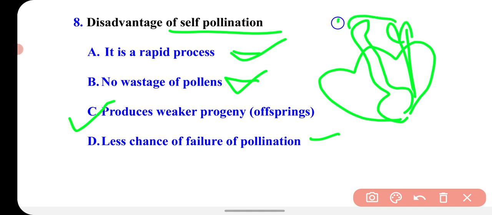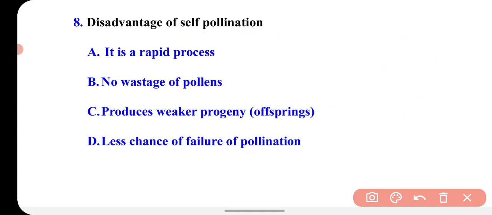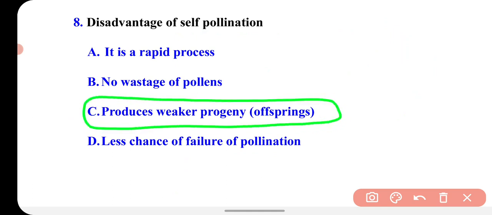So no wastage of pollen grains occurs. Chances of failure of pollination are very less. So these are the advantages, the positive side of self-pollination. But as a result of self-pollination, weaker and less healthy progeny and offsprings are produced. So this is the correct option.